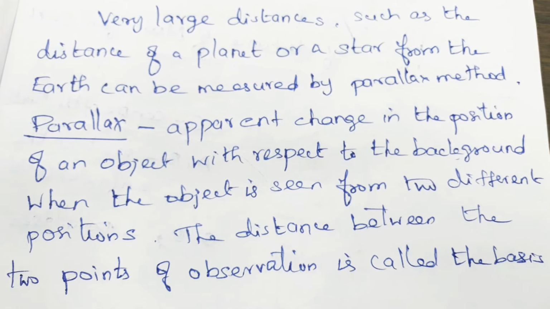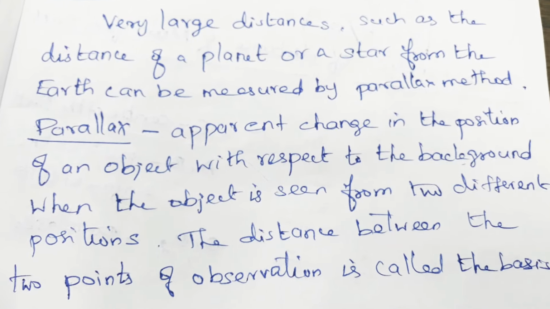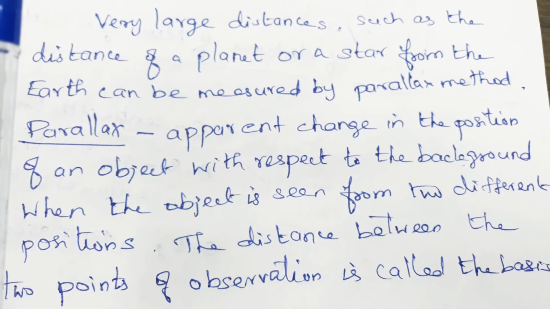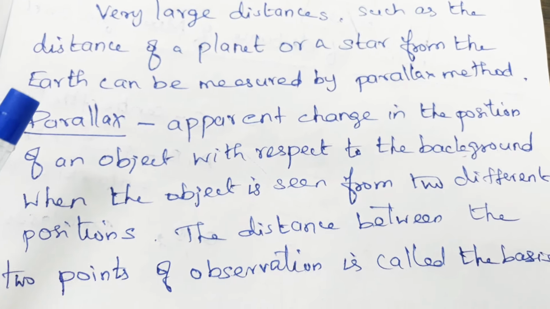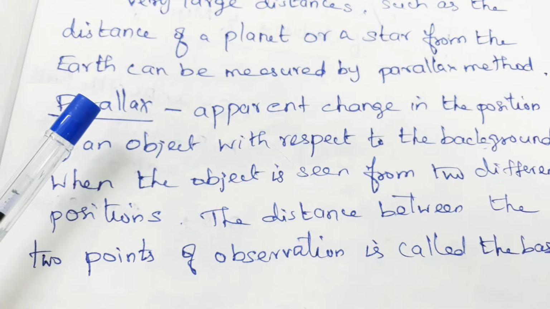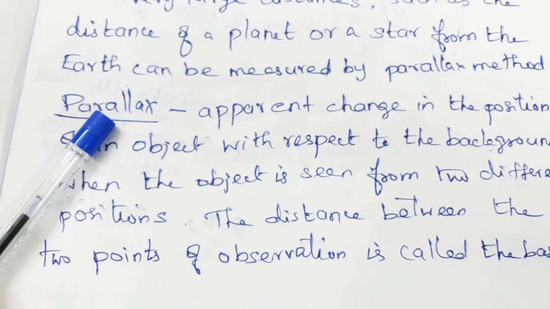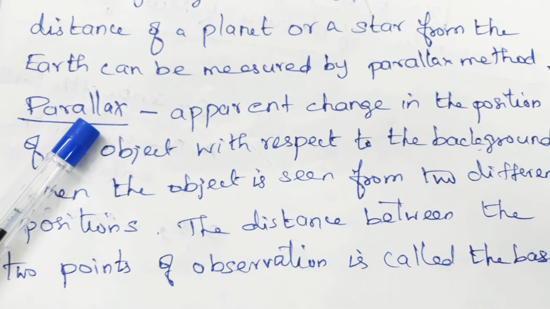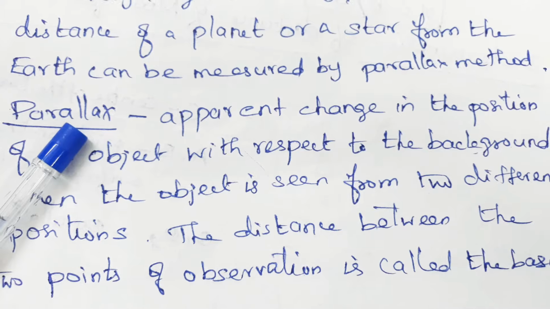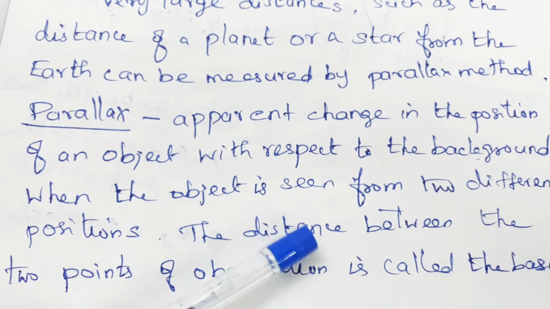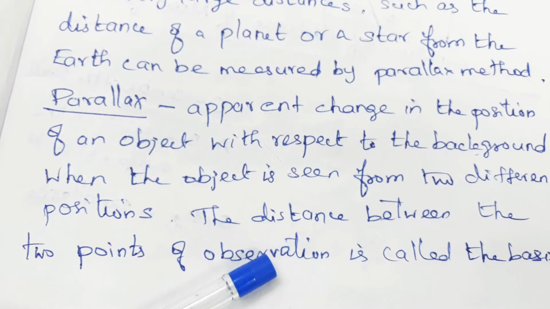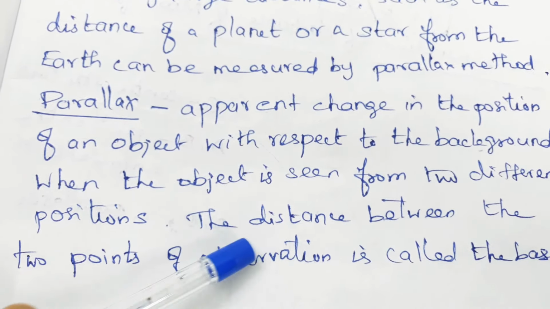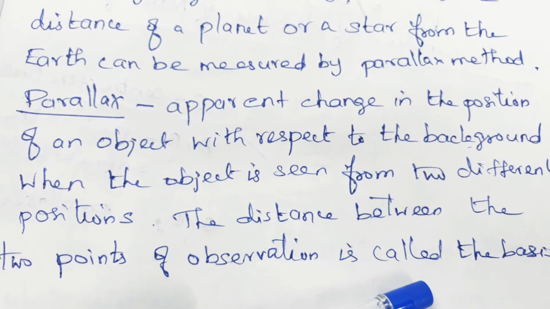The shift in position of an object when viewed with the two eyes, keeping one eye closed at a time, is known as parallax. That is, the parallax is measured in terms of a shift in position. The distance between the two points of observation, here the distance between left eye and right eye, is called the basis.